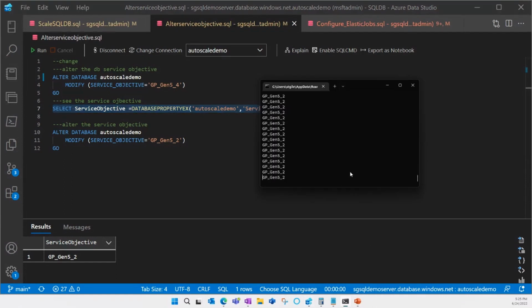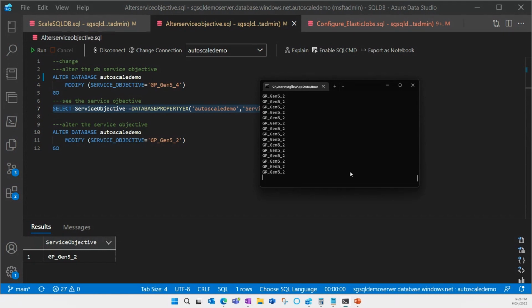I've got a little loop that's just querying what the current service objective is. And what we're going to see is that it's going to run here for a minute or two, and then we're going to see a service interruption. The connection is going to be broken here. And as soon as that happens, I'll know that my change has taken place. So right now, everything is still running.